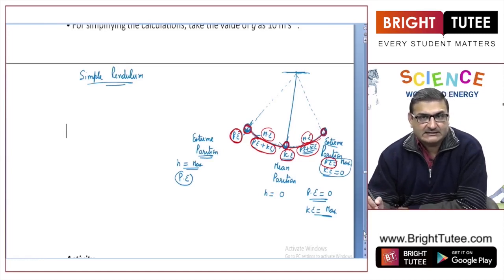We have taken the example of a simple pendulum, and we have taken a few examples from our day-to-day life, right? There are more examples, numerous examples which we can observe and relate in our normal day-to-day life, where we see energy is getting converted from one form to another. Fine.